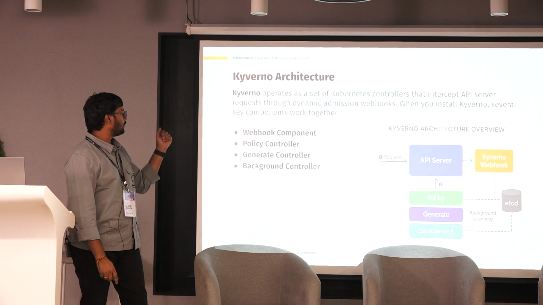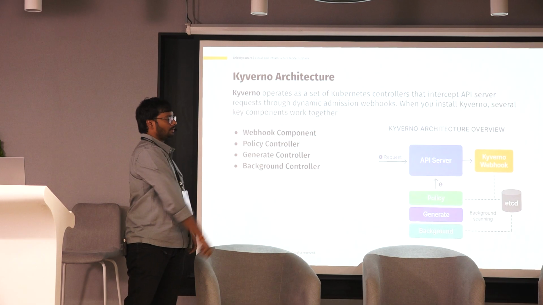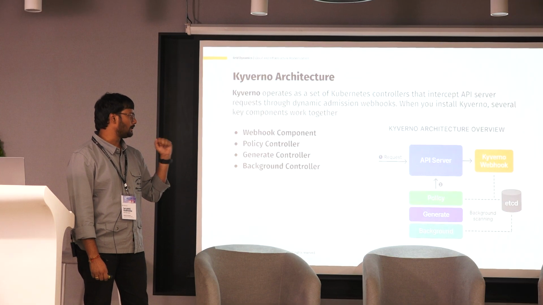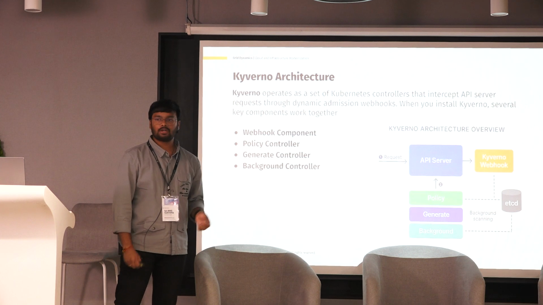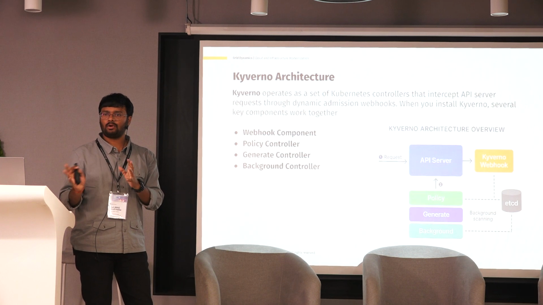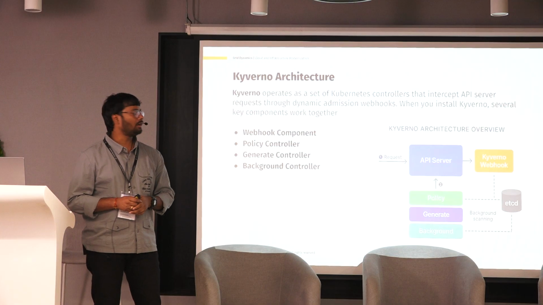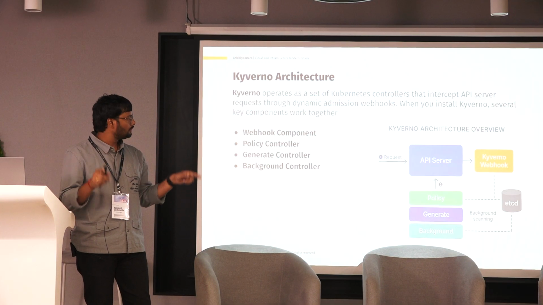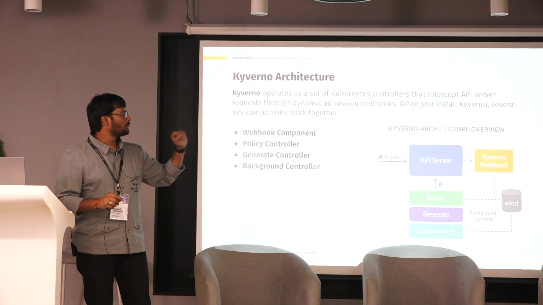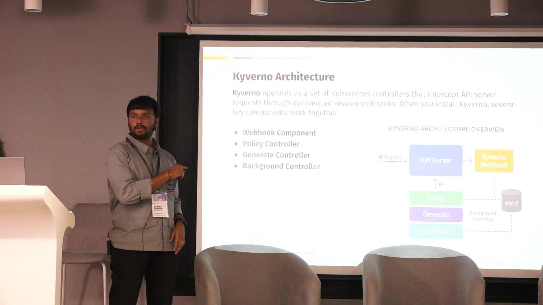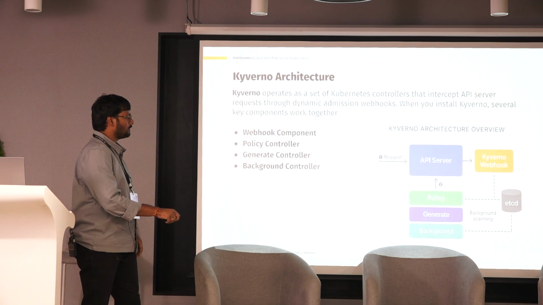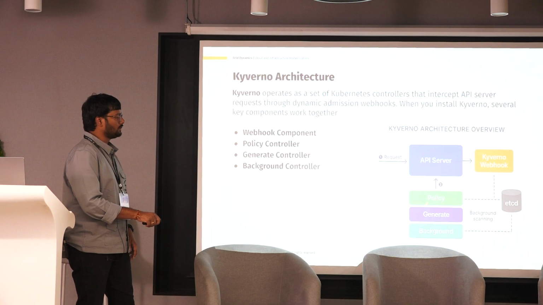And let's see the Kyverno architecture. This is the API server that we already know, which sits in the Kubernetes cluster, and this is the main component. Whatever request we make, like a creation, update, or modification request, first it will talk to the kube API server. Once we install the whole Kyverno tool set, it will install two components. One is the Kyverno webhook, and one more is the server. If you look at the server component, there are three sets of rules: policy, generate, and background.